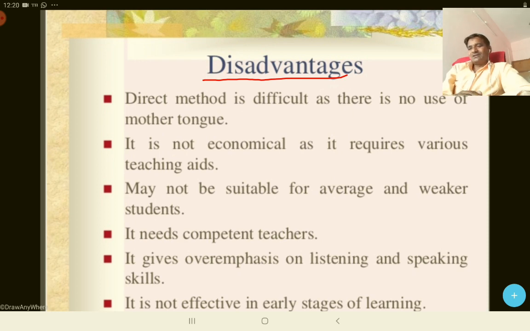How can we understand this point? If I want to teach the student about this aeroplane, if we can use the mother tongue, we simply say aeroplane means Hawai Jahaz. But when we are not using the mother tongue, it will be very difficult to understand the aeroplane.